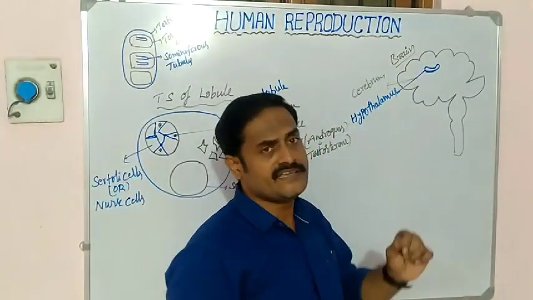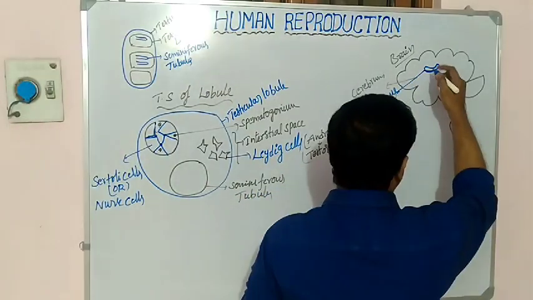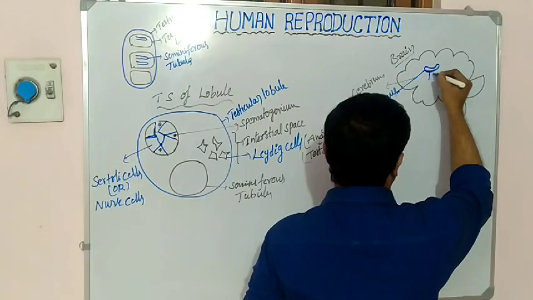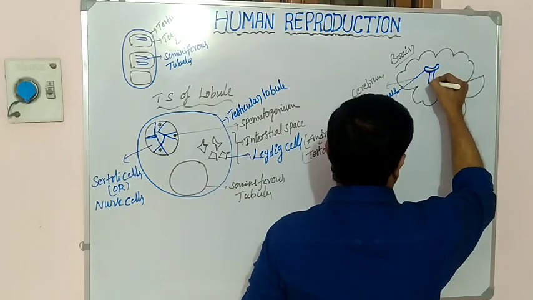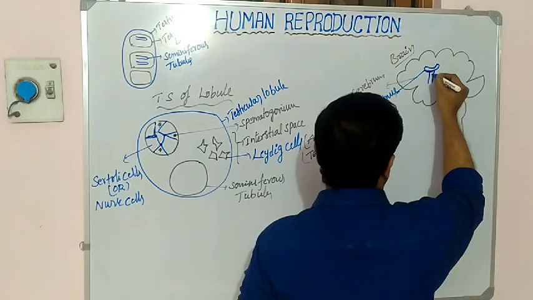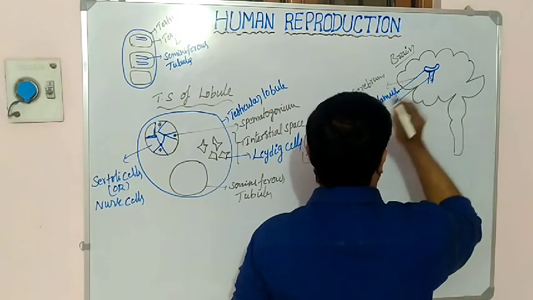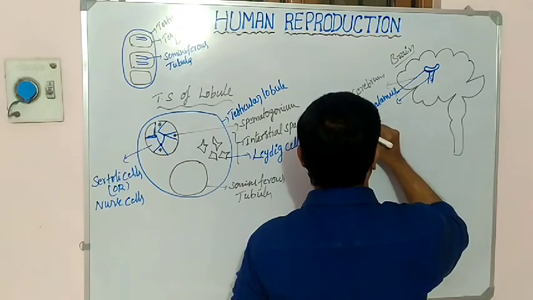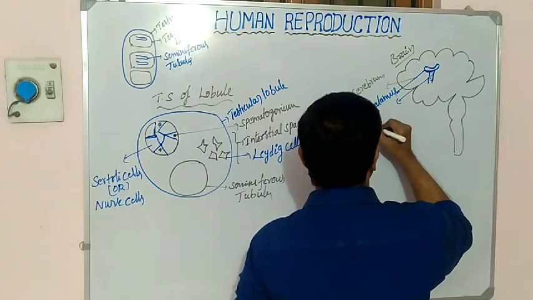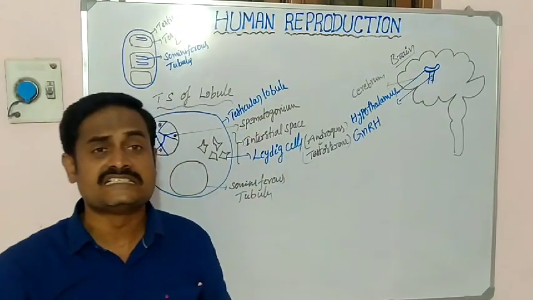During the puberty age, the hypothalamus releases one hormone here. Which hormone is it? That hormone is called GnRH.